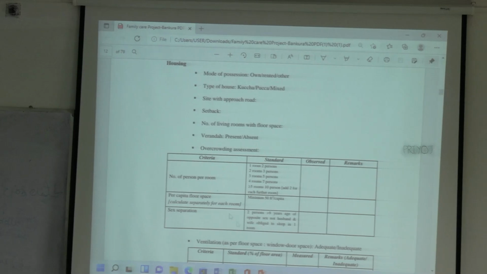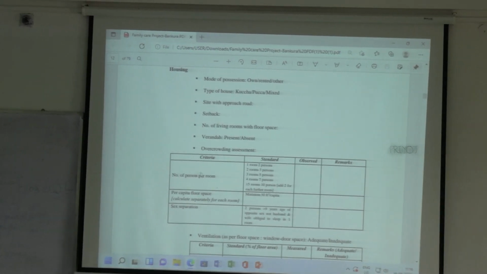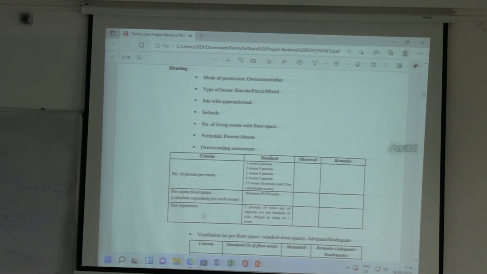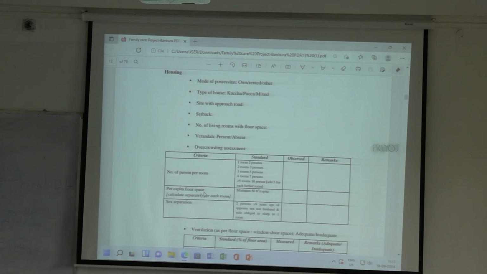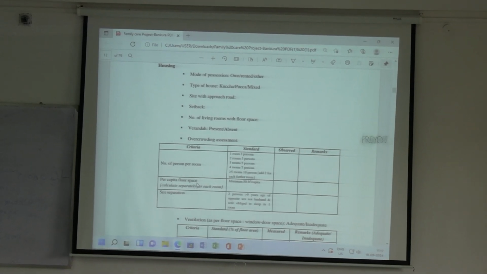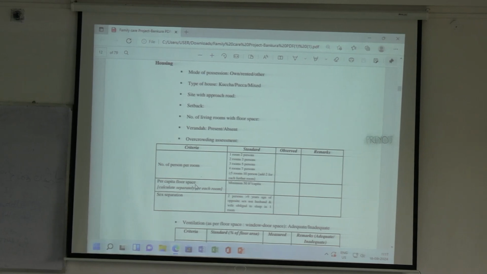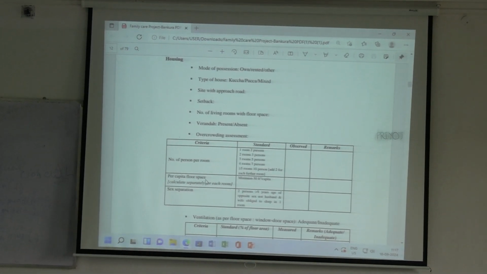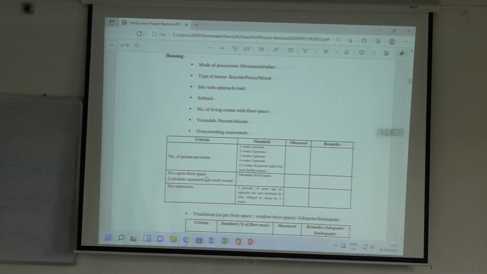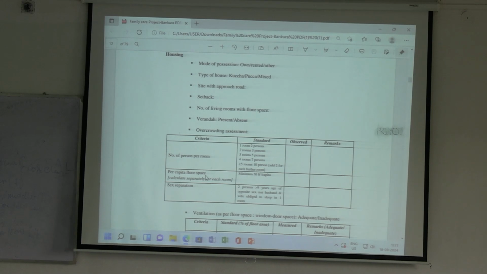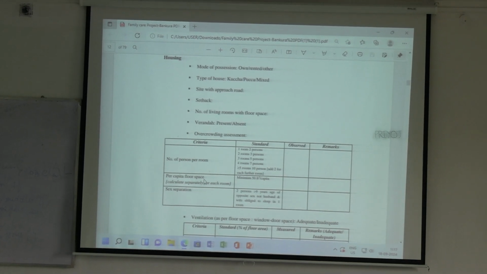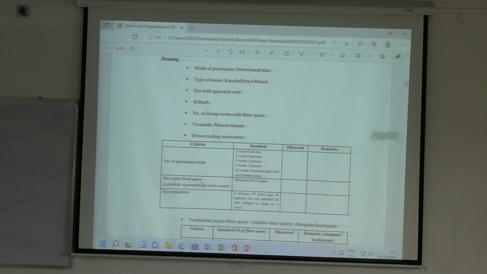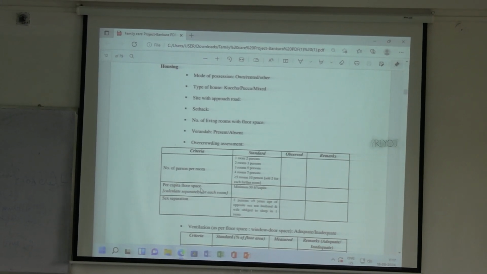Now we are coming to this overcrowding assessment. The floor space comes in handy here in this per capita floor space criteria. That is the total floor space you calculate of the living rooms divided by the number of persons who are living in that household, that is number of family members. You see the per capita floor space is exceeding 50 feet square or not. If it is exceeding 50 feet square, then there is adequate space for every person and overcrowding is absent.